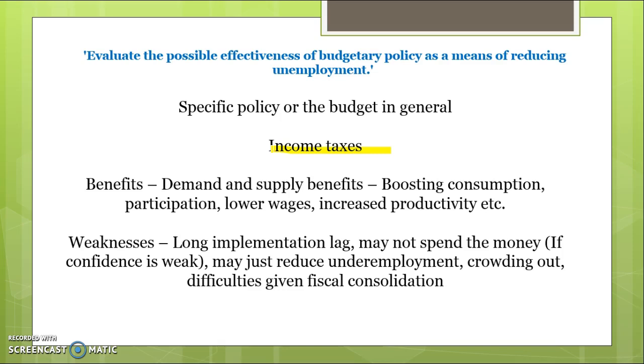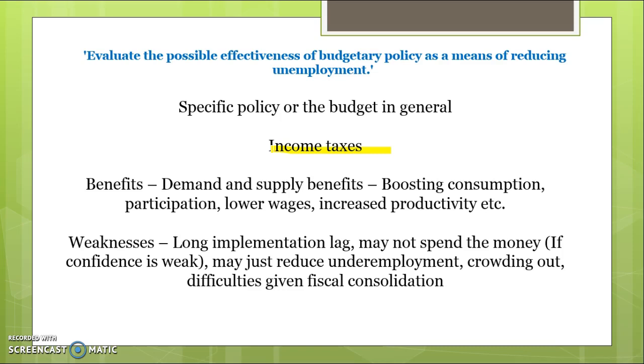So in terms of the benefits, start off your answer by focusing on both the demand and the supply side link. From a demand perspective, lower income taxes help to boost consumption. That will flow on to increase production and lead to increased real GDP, which will increase the derived demand for workers. From a supply side point of view, you can have benefits in terms of increasing participation because there's more incentive to work. That can help to increase competition, reduce wage pressures, and can also boost productivity, and that can all lead to more international competitiveness, as well as increasing firms' willingness to supply. So focus on those benefits.